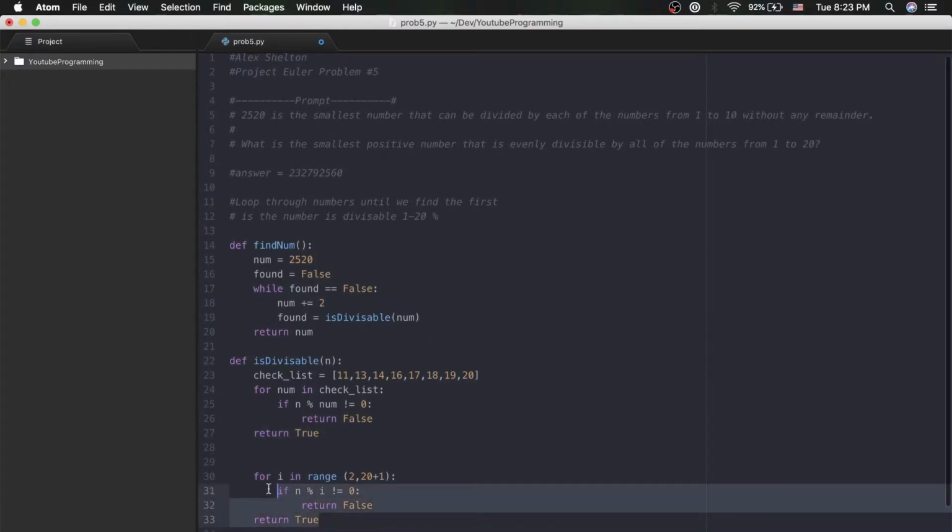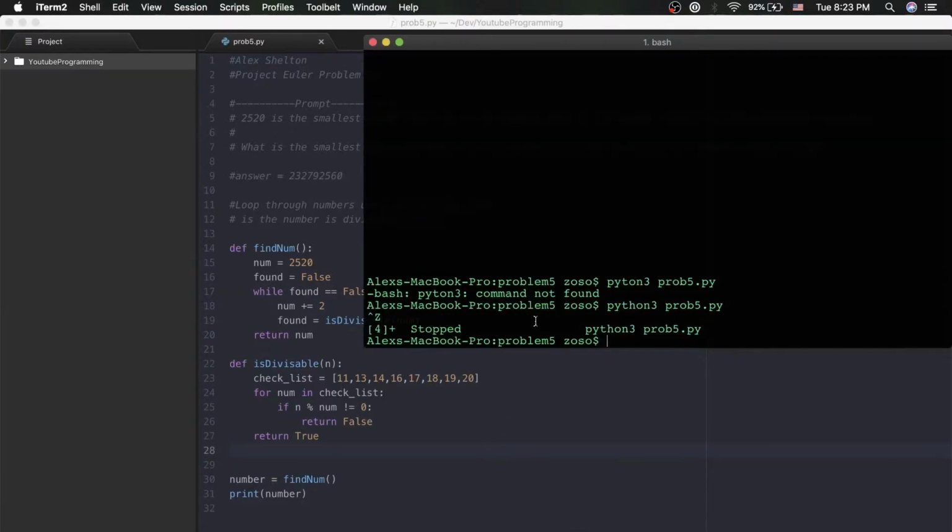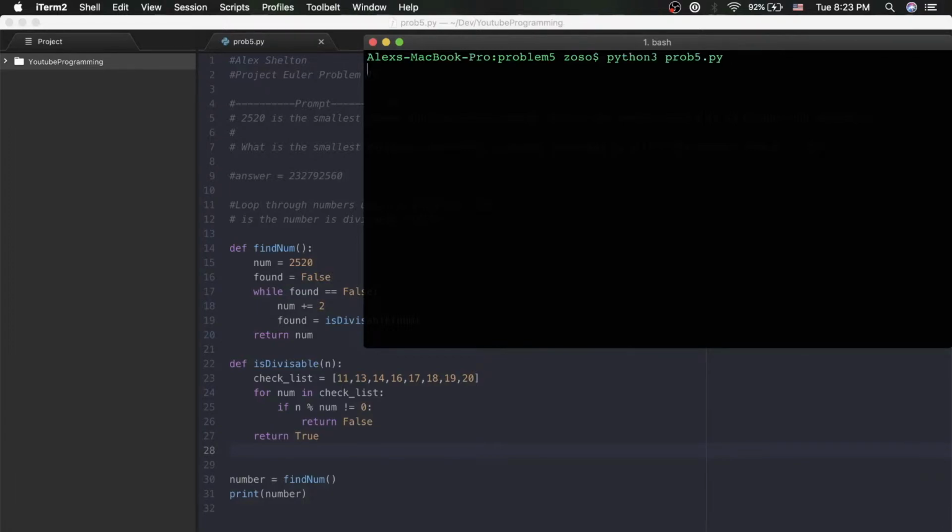So now we can scrap this part of the function, and we can check to see if this code will run any faster. I'm going to let it run for a second. So it looks like it's still going to take a while.